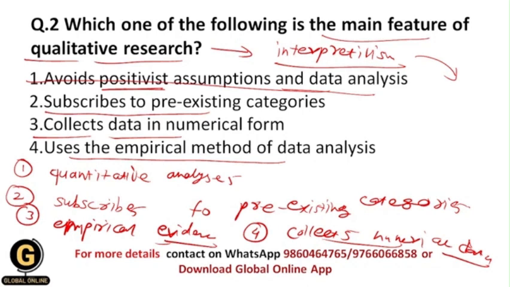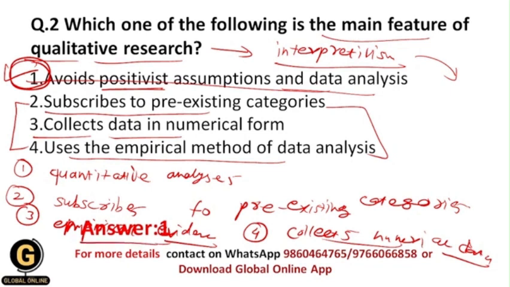And that's why the correct answer over here is 1, because avoiding positivist assumptions and data analysis is one of the main features of qualitative research. And if you observe the below 3 options, then you will understand that all of these 3 options come under the characteristics of positivist assumptions only. And that's why the correct answer over here is 1.